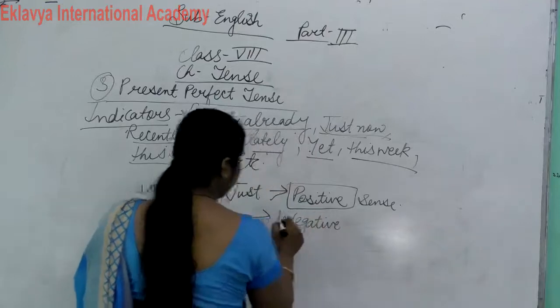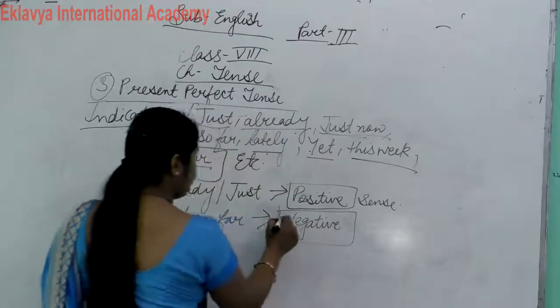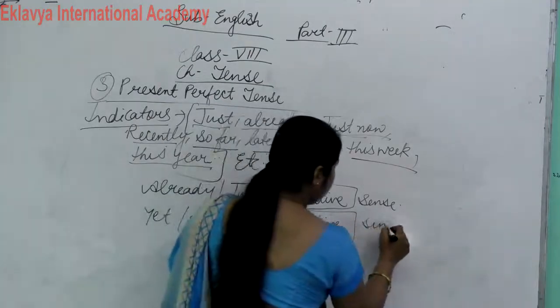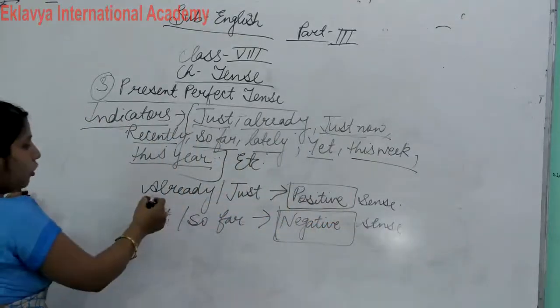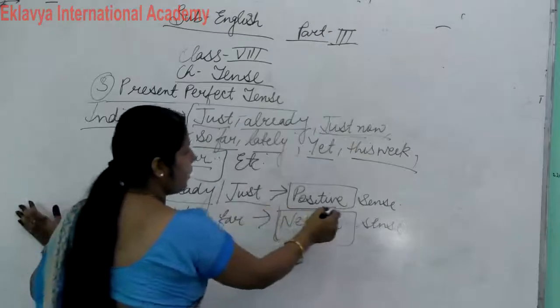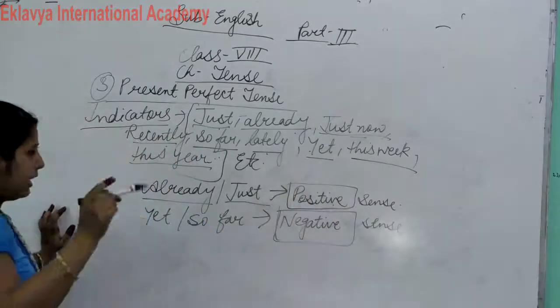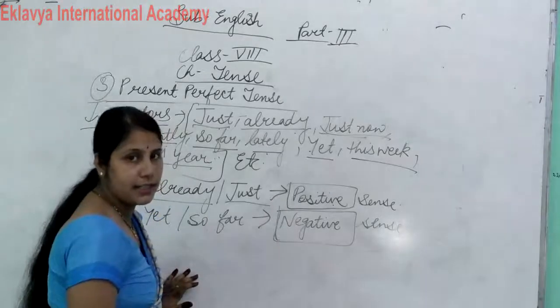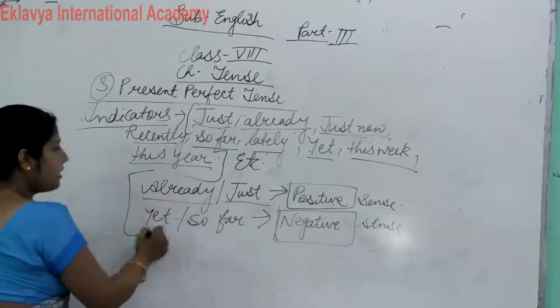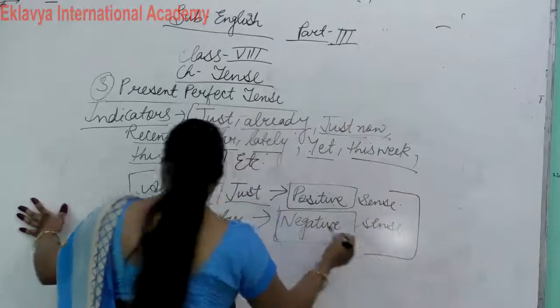Is that clear? So remember, already and just we use in positive case and yet and so far we use in negative sense. This is a very important topic.